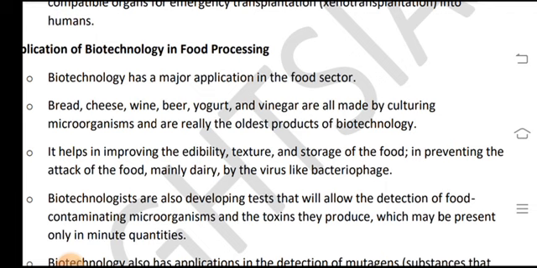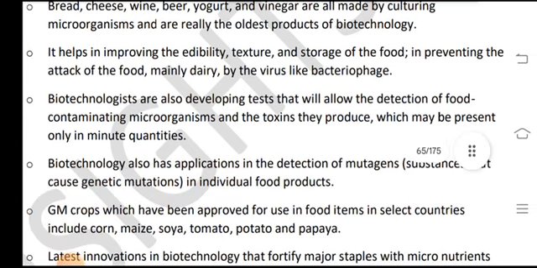preventing the attack on food, mainly dairy, by viruses like bacteriophage. Biotechnologists are also developing tests that will allow the detection of food contaminating microorganisms and the toxins they produce, which may be present only in minute quantities. Biotechnology also has applications in the detection of mutagens, substances that cause genetic mutations in individuals.